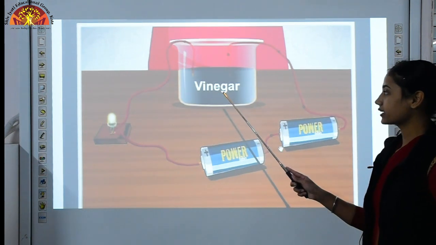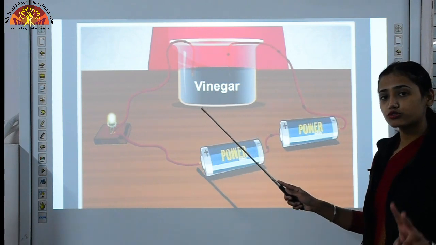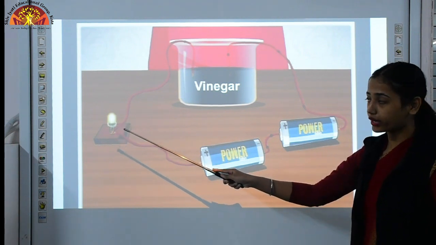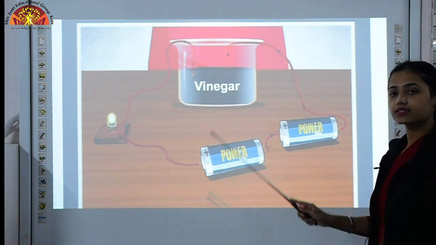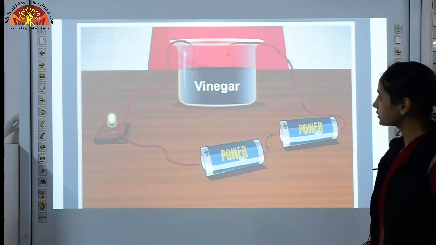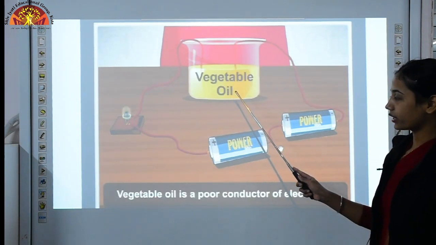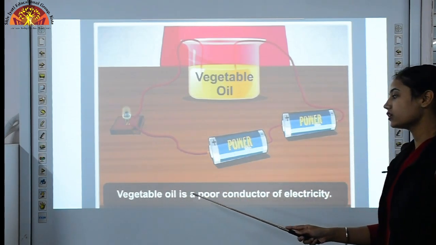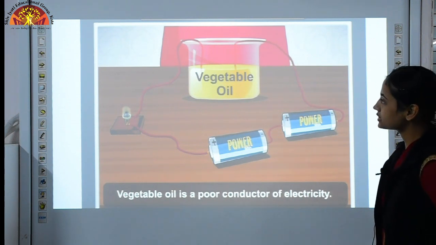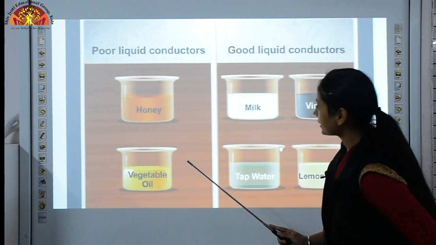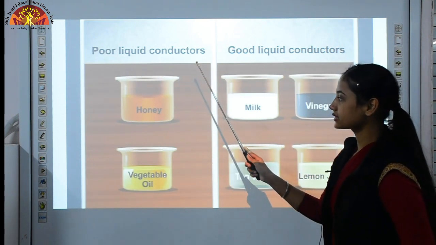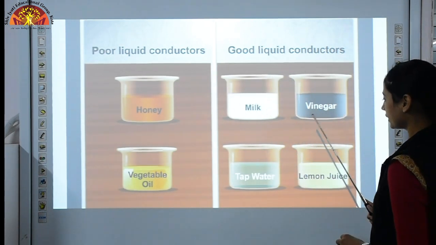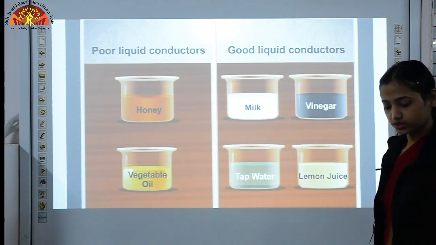Then next we have taken the beaker of vinegar. Again you dip those free ends in this beaker, and in this case again we can see that the LED bulb is glowing. What does it represent? That vinegar is a good conductor of electricity. Then in the case of vegetable oil, can you see this glowing LED? No, we cannot. It is not glowing. Why? Because vegetable oil is a poor conductor of electricity. Here we have categorized those given beakers. Poor liquid conductors are honey and vegetable oil, whereas good liquid conductors are milk, vinegar, tap water and lemon juice.